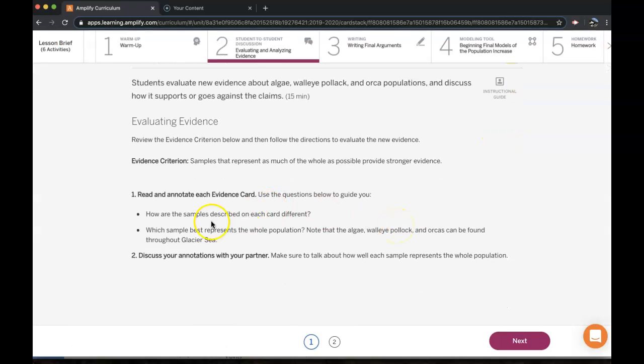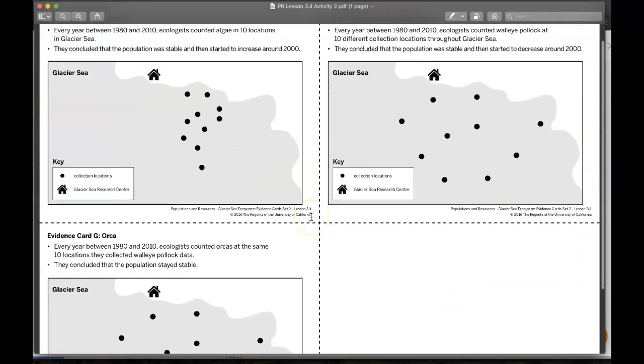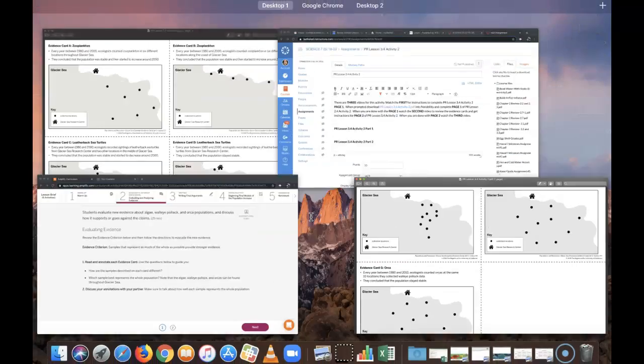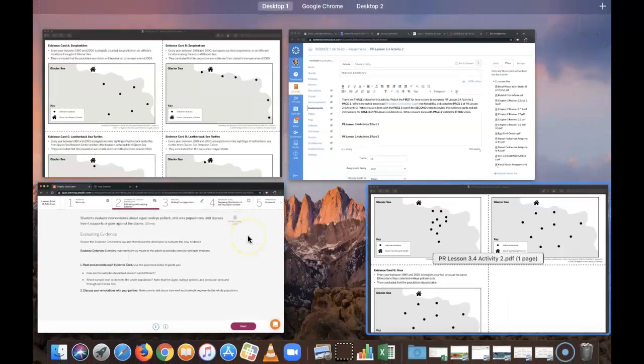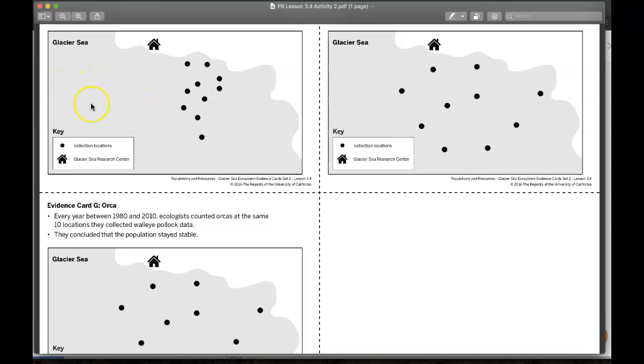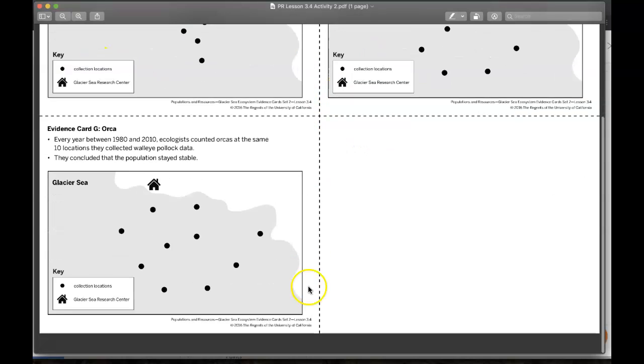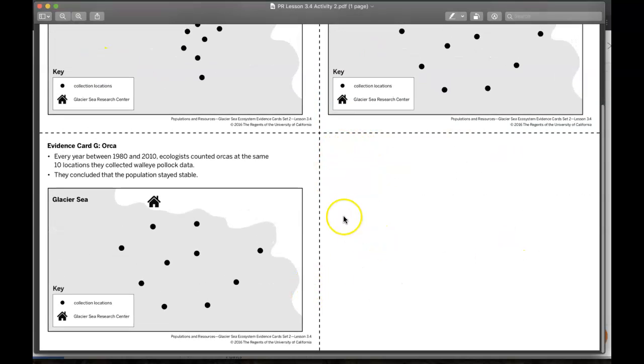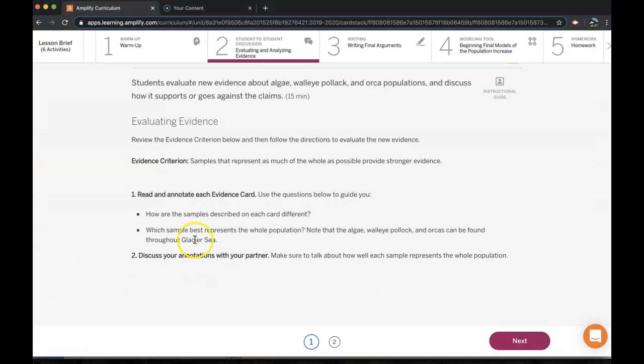So you're going to be looking at each evidence card, and you're going to annotate the cards by describing the samples. So are the samples little, a lot, close together, spread apart? What do they look like? So there's 3 cards here. You're going to describe that. You can do that in this space, the blank space, or you could organize your thoughts down here. And then you're also going to try to figure out which samples best represent the whole population.